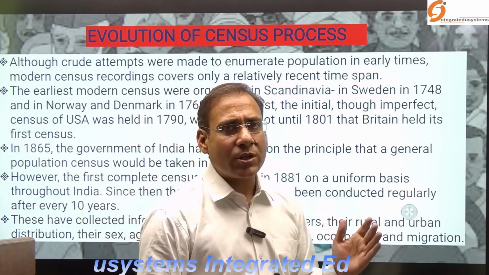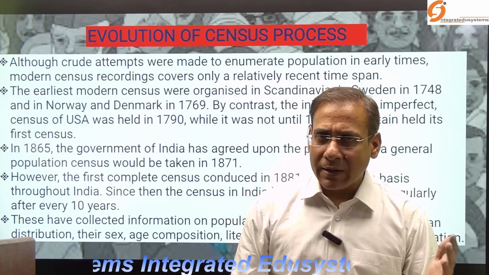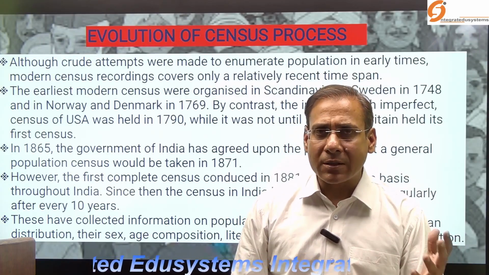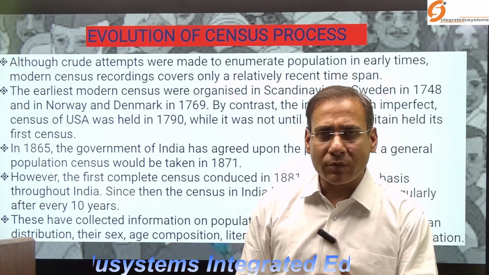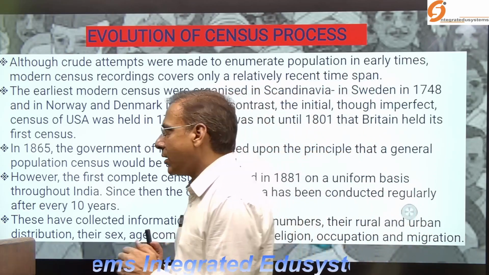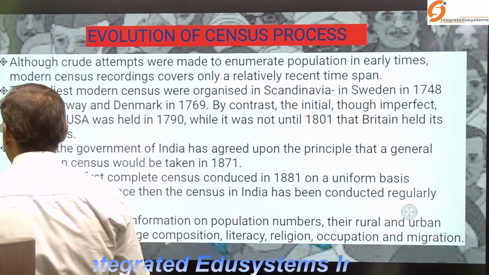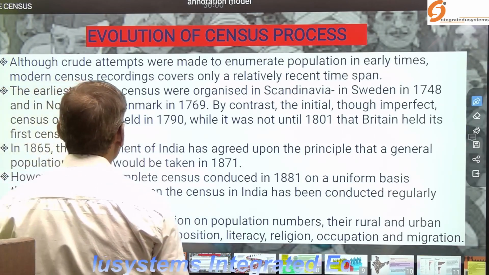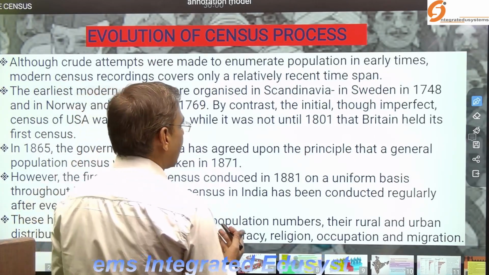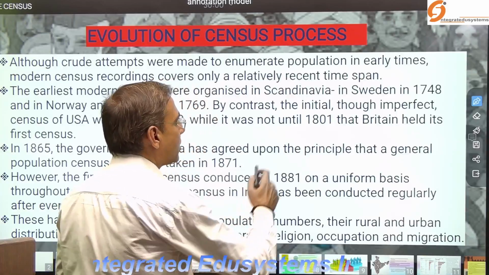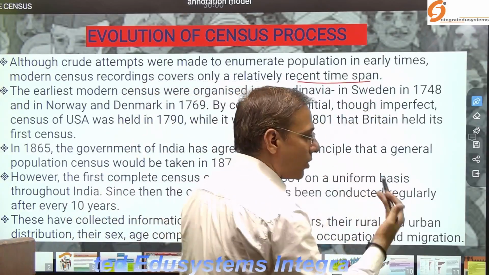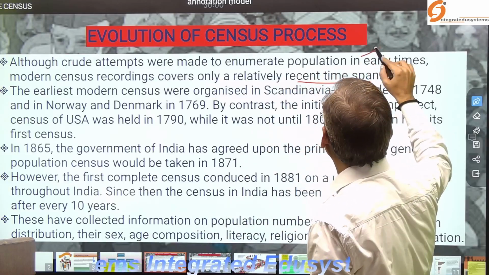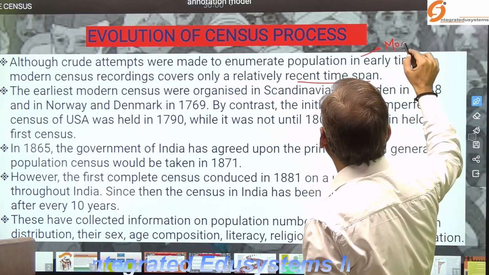But since ancient times, in different areas of the world, the authorities compiled registers of the populations. Now, when you look at the evolutionary history in brief, as I have said, it is a recent time span. You find that the census is a modern phenomenon.